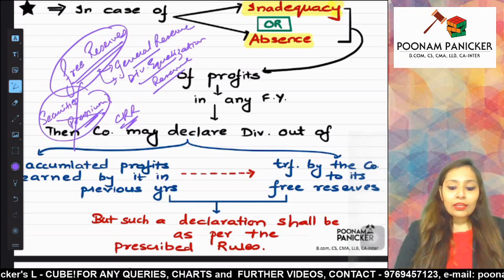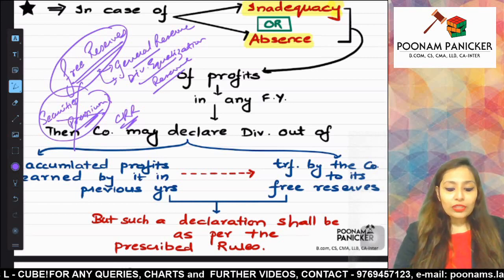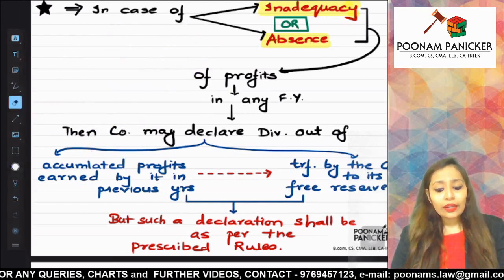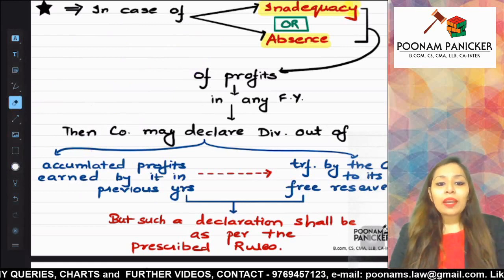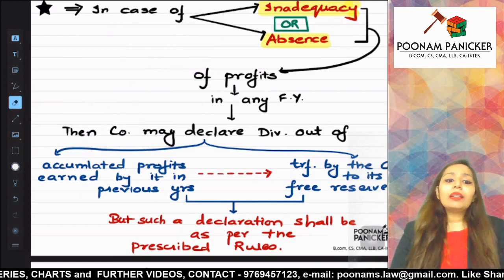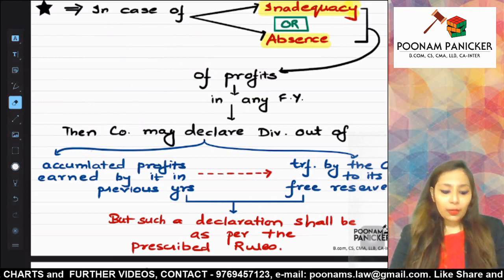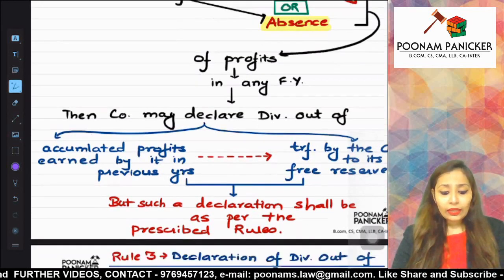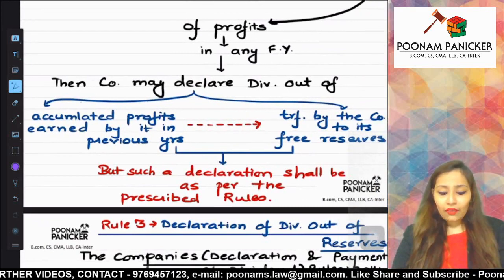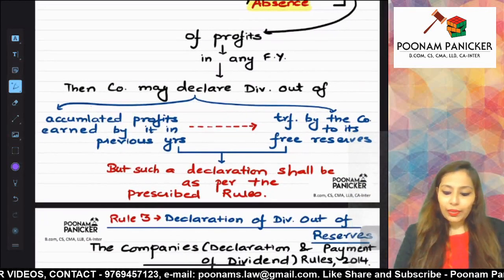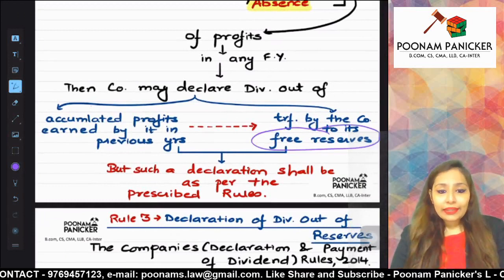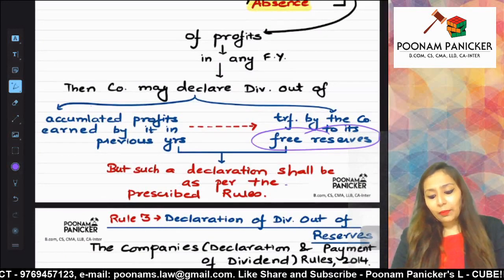So in case of inadequacy of profits or absence of profits in any particular financial year, the company is allowed to pay dividend, but out of which profits? Accumulated profits earned by it in the previous financial years, which have been transferred by the company to its free reserves. But such a declaration shall be as per the prescribed rules.